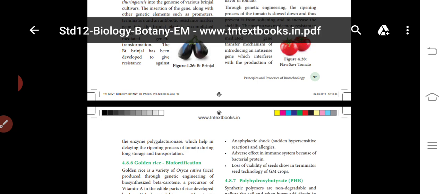So what is the method followed in this Flavr Savr tomato? First, isolation of DNA from the tomato that encodes the polygalacturonase enzyme. Then transfer the polygalacturonase gene to the vector and produce the cDNA. The cDNA is introduced into the tomato plant to produce the transgenic plant.